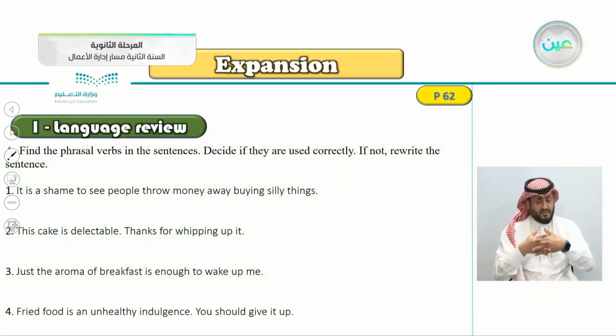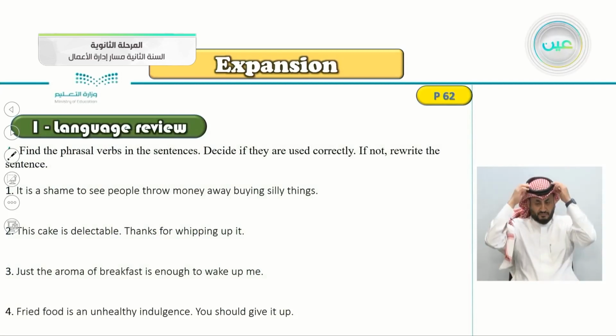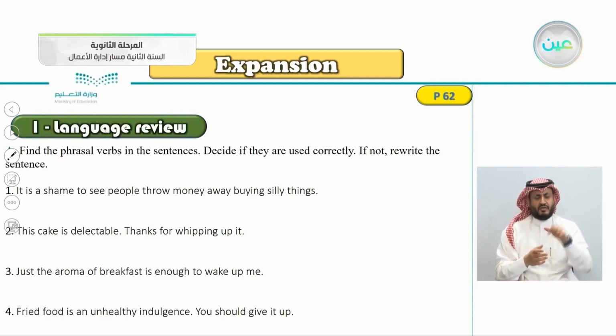So getting back to our exercise. Number 1, it is a shame to see people throw money away buying silly things. So where is the phrasal verb here?